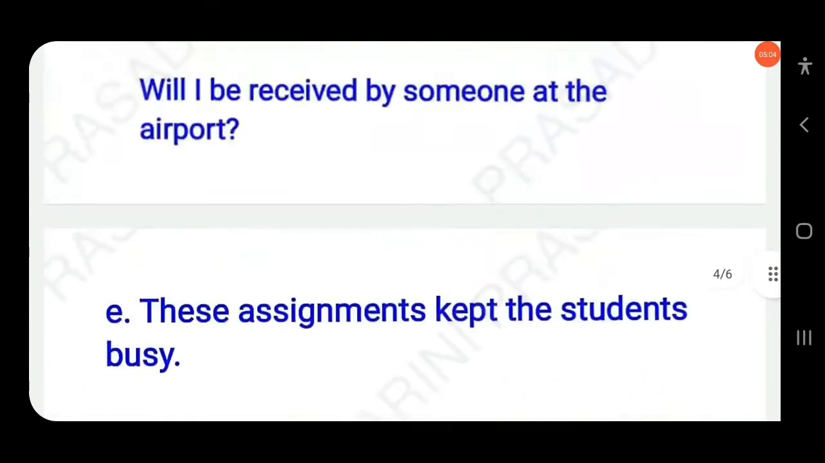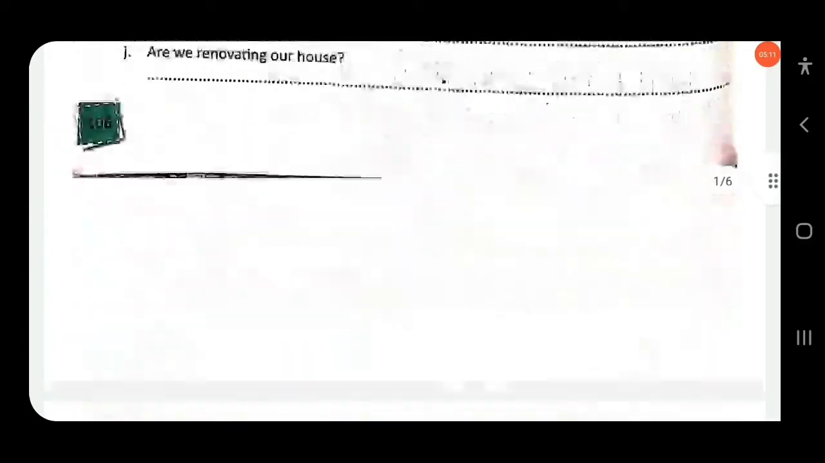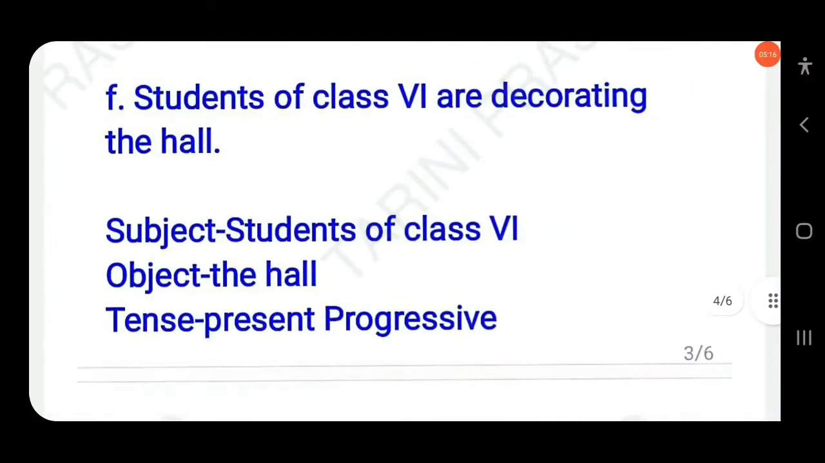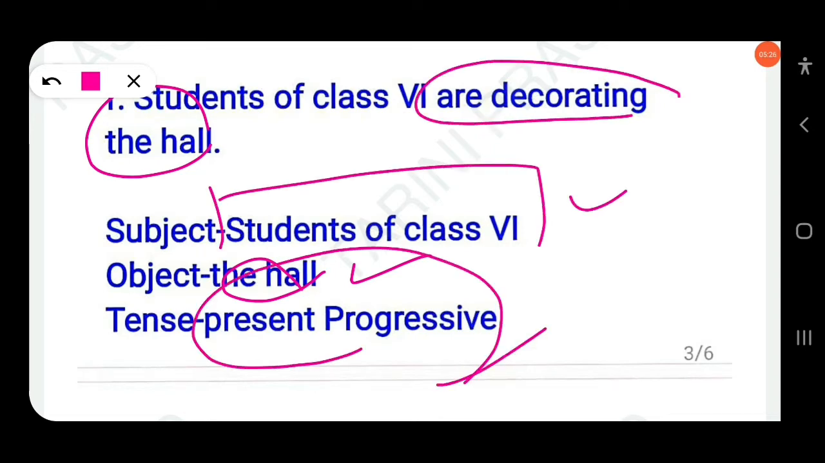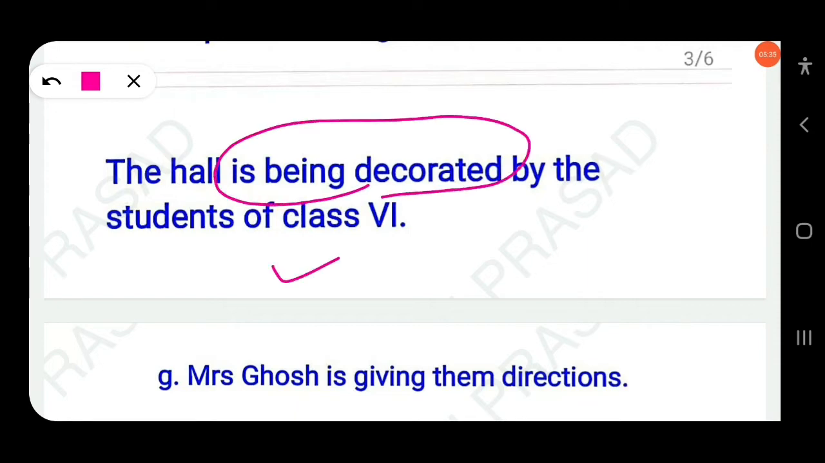Then the next question: students of class 6 are decorating the hall. Here the object is the hall, the subject is students of class 6, and the tense is are decorating, which means present progressive. The object in the active voice becomes the subject in the passive: the hall is being decorated by the students of class 6. In progressive you have to add being.